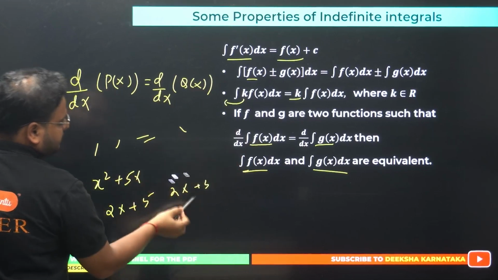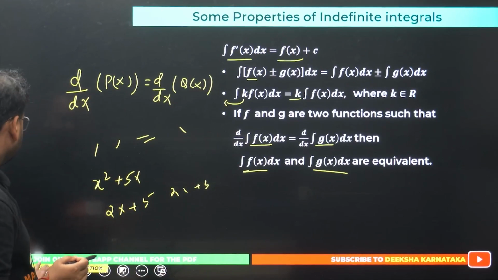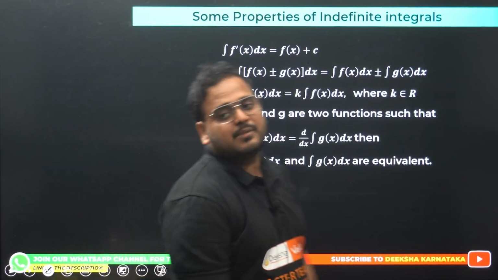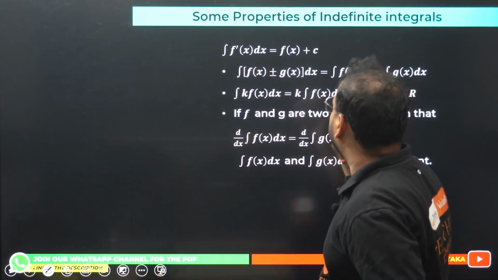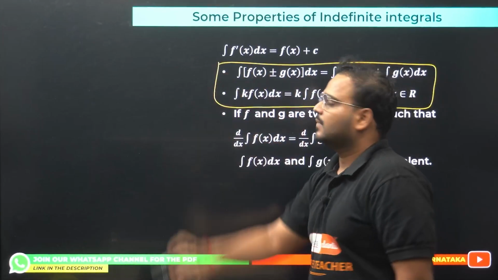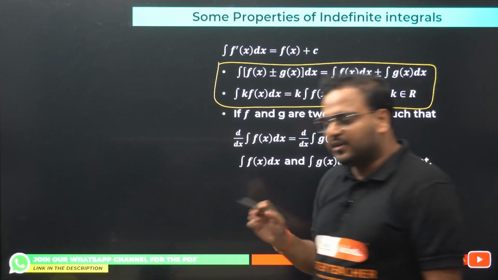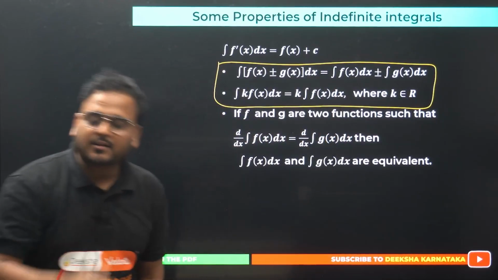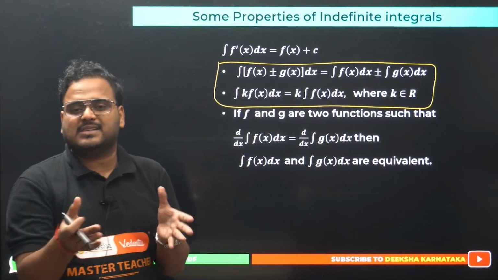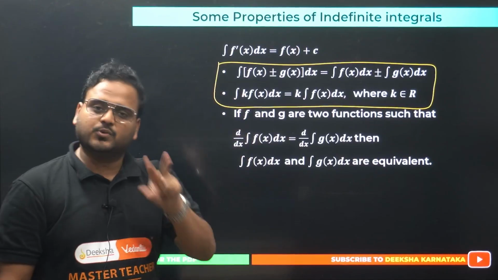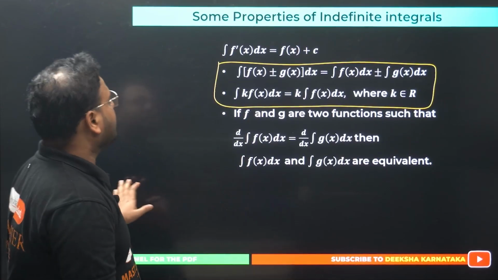Let me erase all the markings on this particular screen. All right, so these are some properties. Your basic, very important properties will be these two. When the integration is applied, you can separate the individual functions and then integrate, and get back with the plus or minus sign which is given to you in the question. Next is keeping the constant part outside. These two are commonly used. We see that in the problems also.